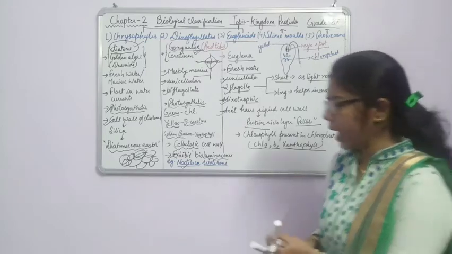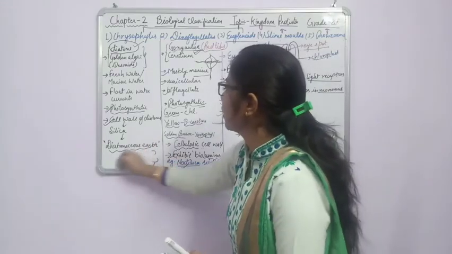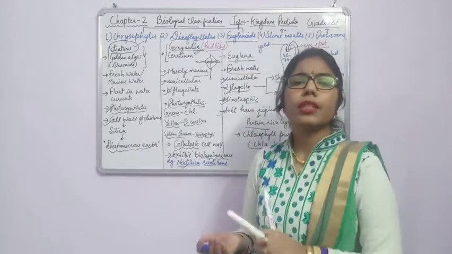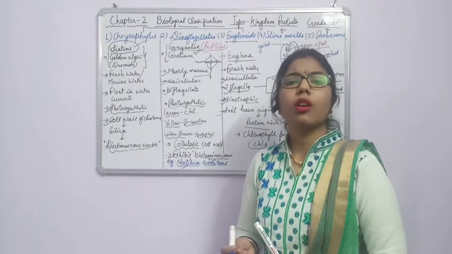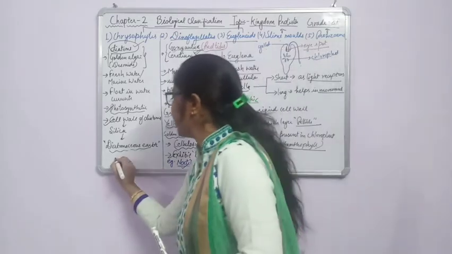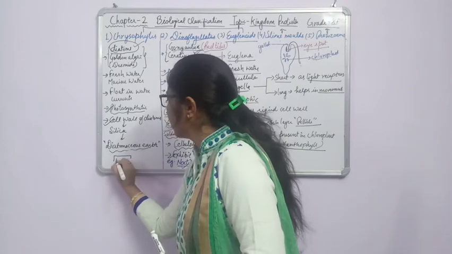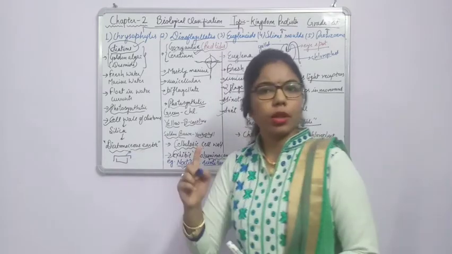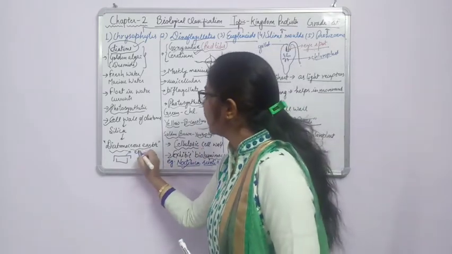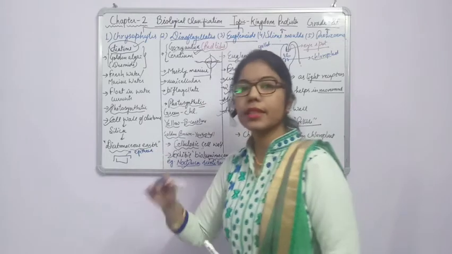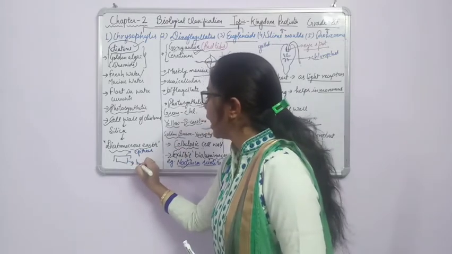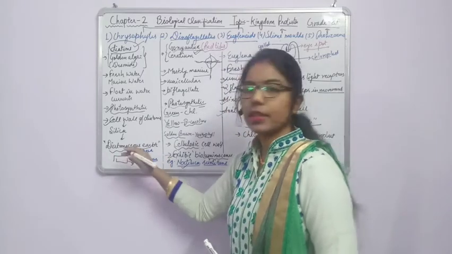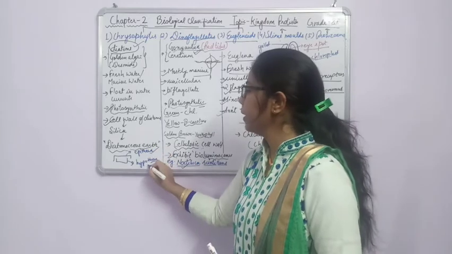Here I want to add one more thing about these diatoms. If you see the structure of diatoms, it is made up of a soap case like structure. It is made up of one large and one small part. The upper one is the epitheca; epi means above. The lower one is the hypotheca; hypo means lower. The cell wall present at the upper side is known as the epitheca, and this one is the hypotheca.